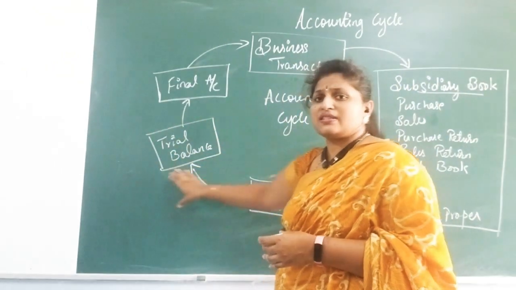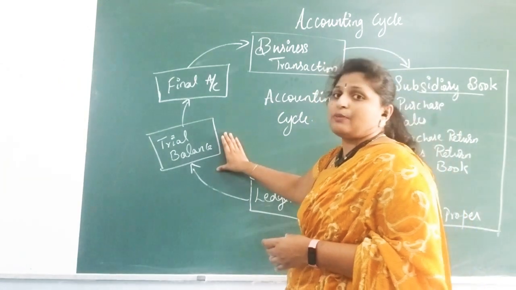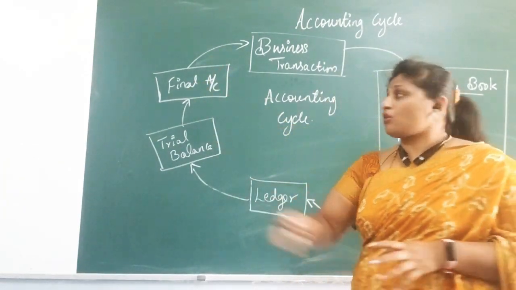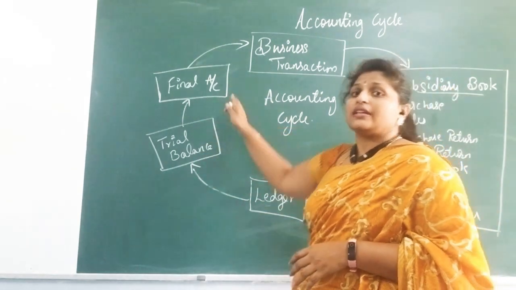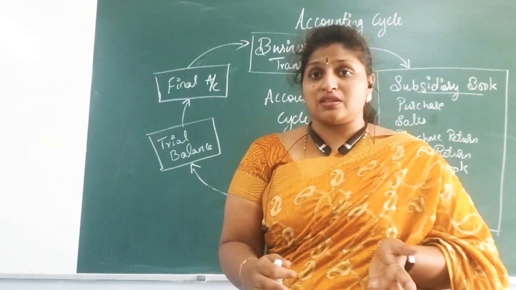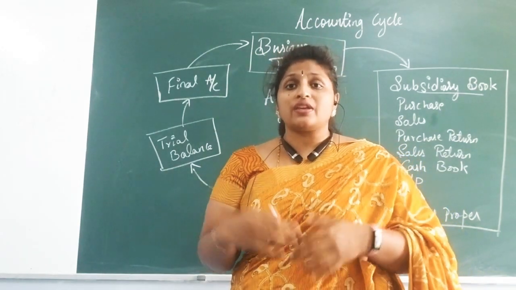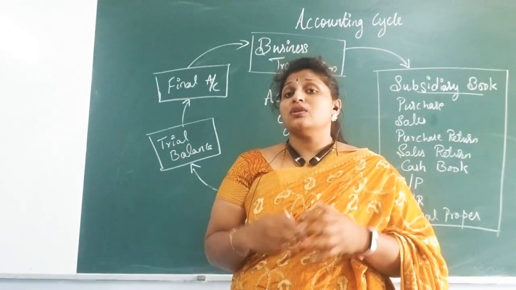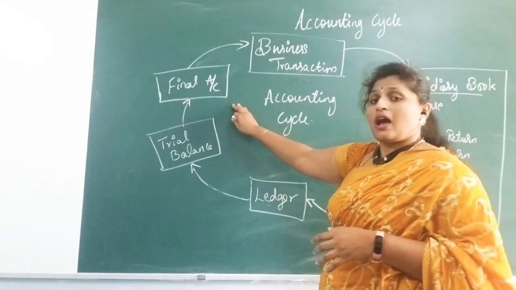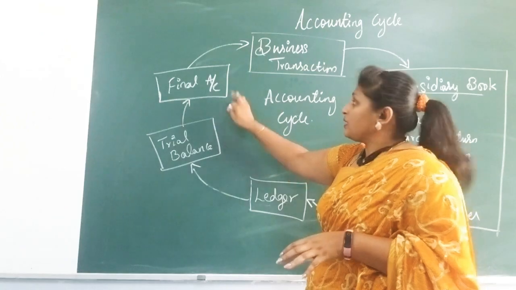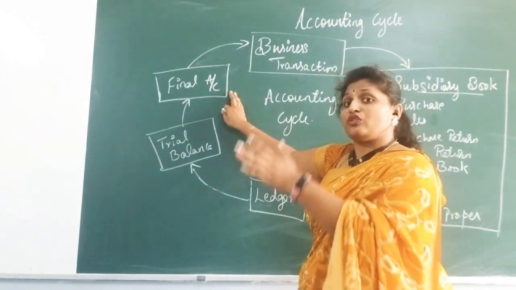Once this trial balance is prepared, with the help of the trial balance, we are going to prepare the financial statements or final accounts. I have written here. That is nothing but financial statements, where you are going to prepare the balance sheet, find out the profit and loss of the business, all that you are going to do in the final accounts. That is the financial statements of the business. This will be done at the end of the year.